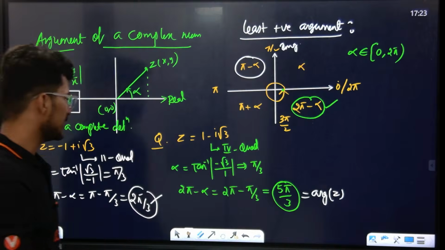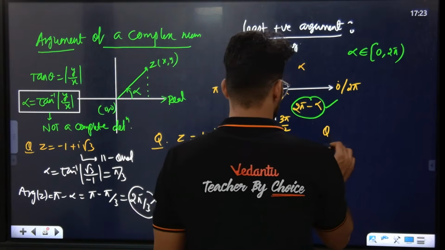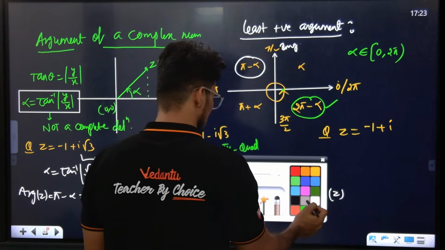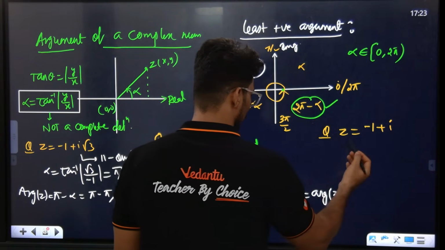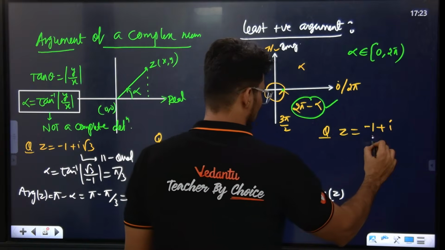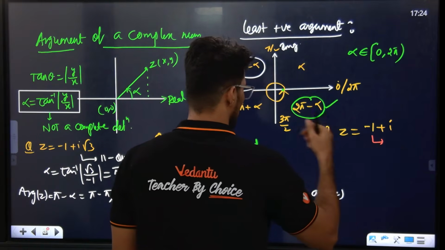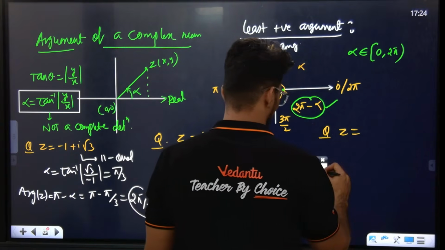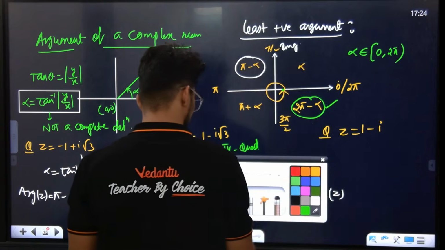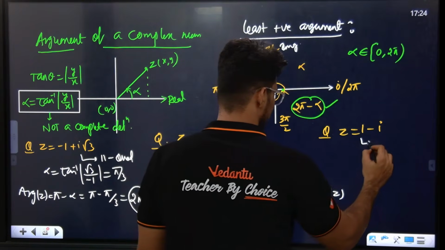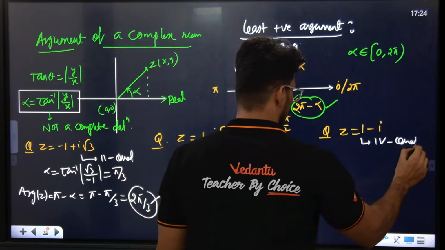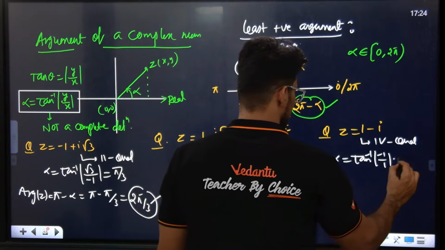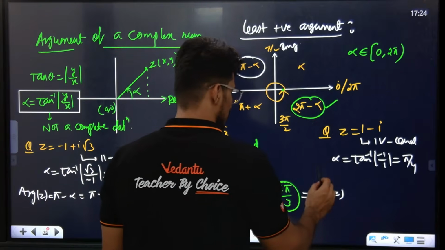Sir, if I give the same thing now, z is equal to 1 minus iota. If you take 1 minus iota, which quadrant is it? It lies in the fourth quadrant. For the fourth quadrant, alpha is equal to tan inverse of minus 1 by 1, which is pi by 4. Correct or not?